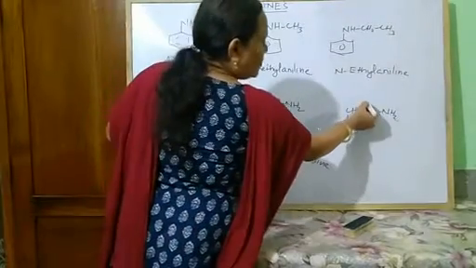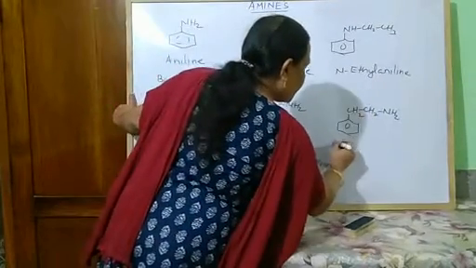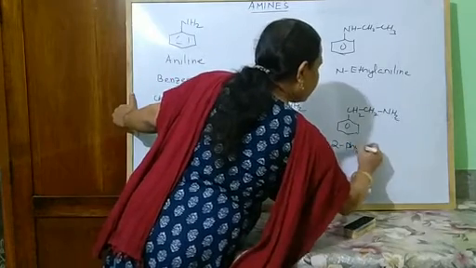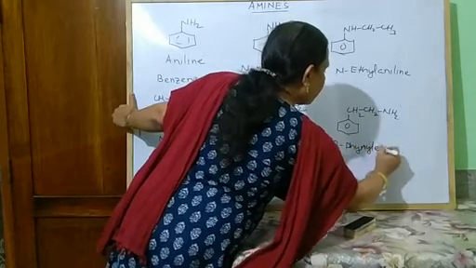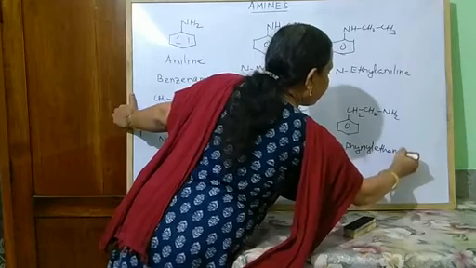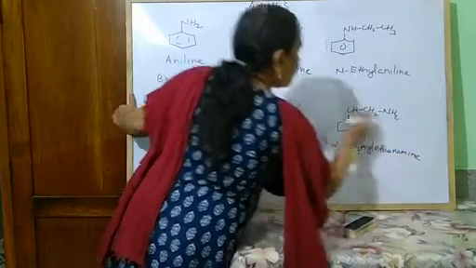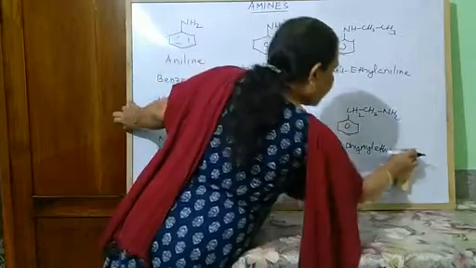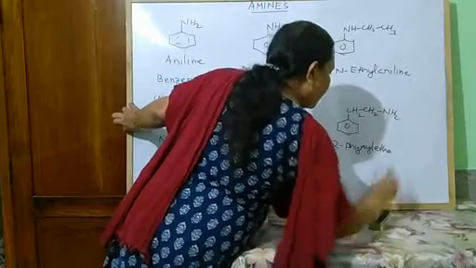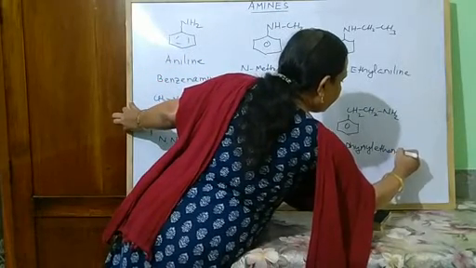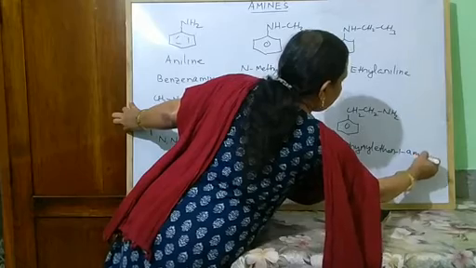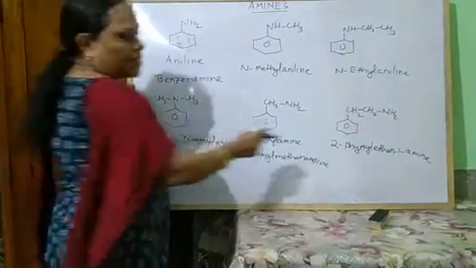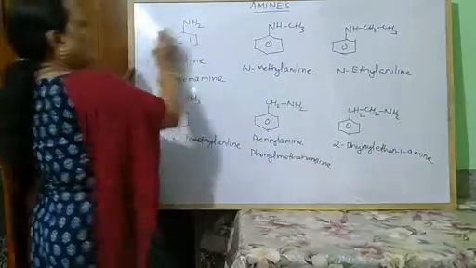So this is 1 and 2, 2-phenyl ethanamine. So 2 carbons, ethanamine, 2 position. We can say 2-phenyl ethan-1-amine, because you have to write the position of the NH2 group. 2-phenyl ethanamine.